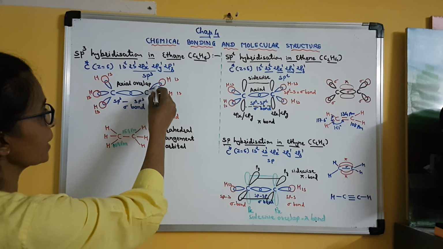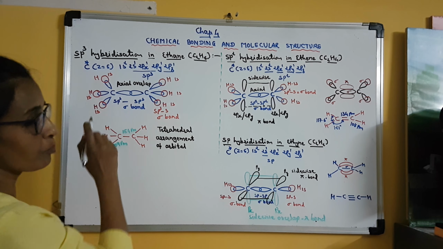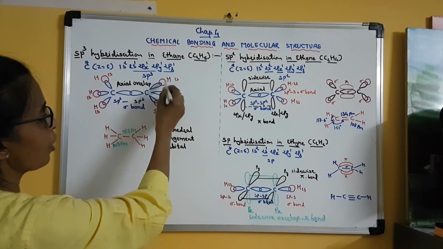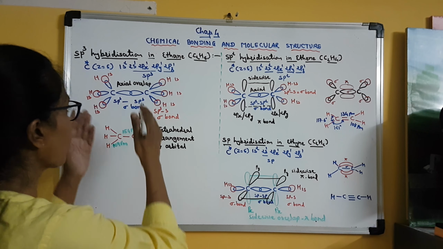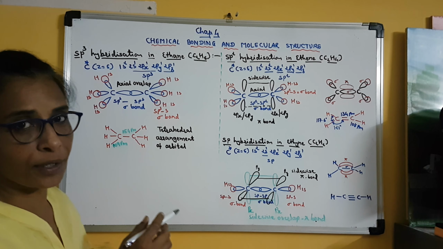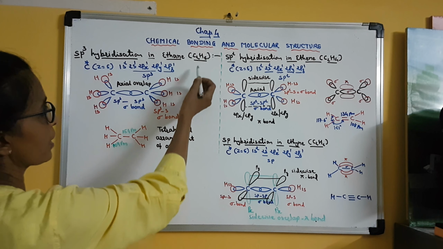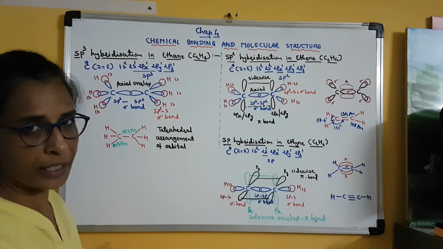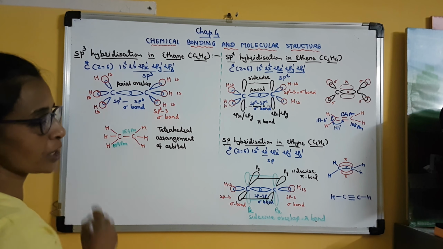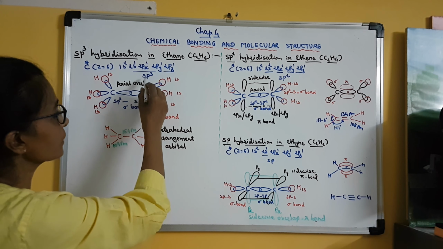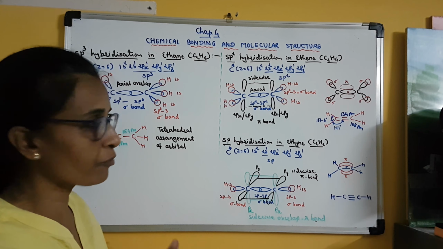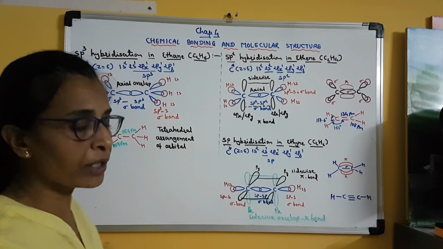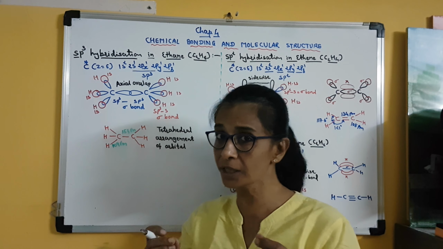Now the remaining 3 sp3 hybrid orbitals of both the carbon atoms will overlap with the 1s orbital of a hydrogen atom. Clear? Here on both sides, both the carbon atoms are bonded to 3 hydrogen atoms, and that is why you can see that in this formula there are a total of 2 carbon atoms and 6 hydrogen atoms. So 3 hydrogen atoms on each carbon atom. So the remaining 3 sp3 hybrid orbitals of both the carbon atoms will overlap with the 1s atomic orbital of the hydrogen atom. See here, this is very important.